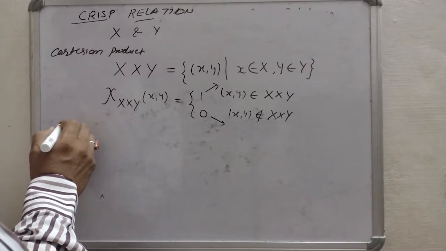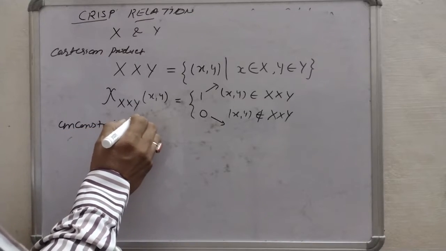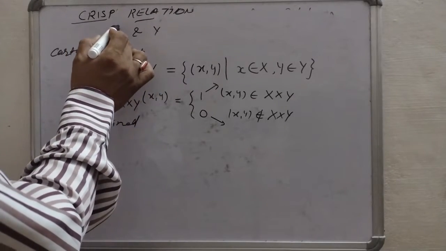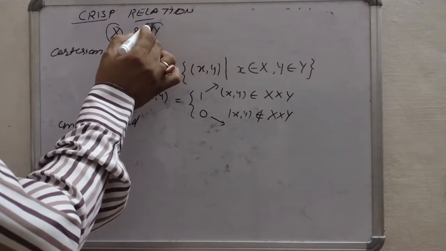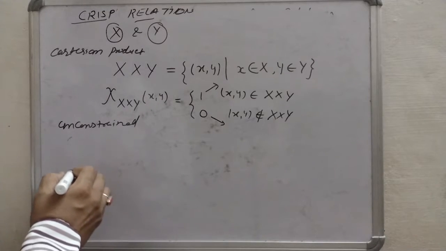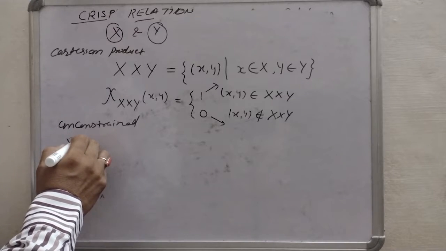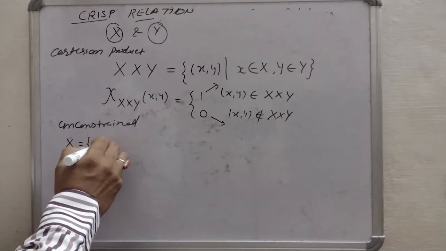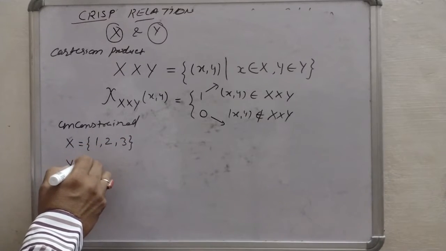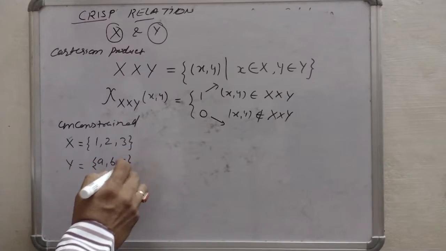Unconstrained means every element of universe X is related to every element of universe Y. Suppose X universe contains three elements 1, 2 and 3, and Y universe contains three elements A, B and C.